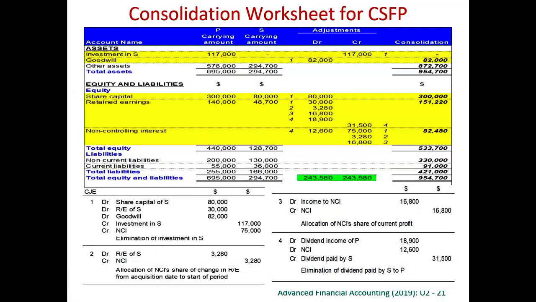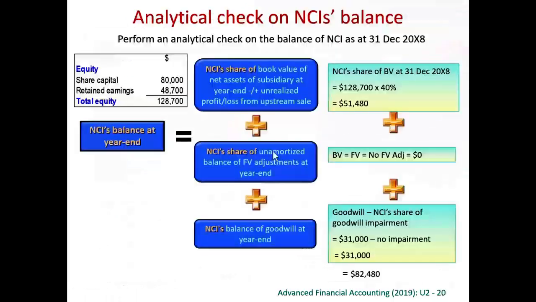From the financial statements, we know that the equity of the subsidiary is 128,700, the latest updated figure. You can also calculate it using assets minus liabilities. So assets 294,700 minus liabilities 166,000 will always be the same as the equity figure. So the net asset is 128,700, and we share 40% to NCI. There are no fair value adjustments for this example.